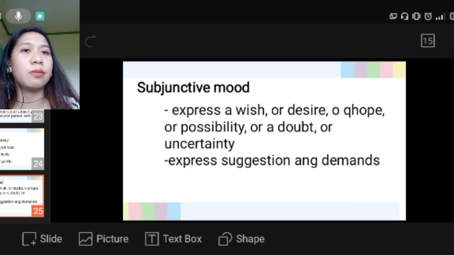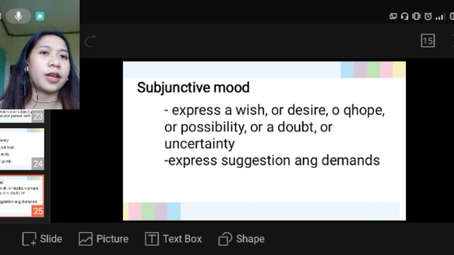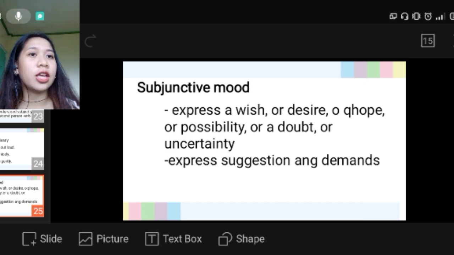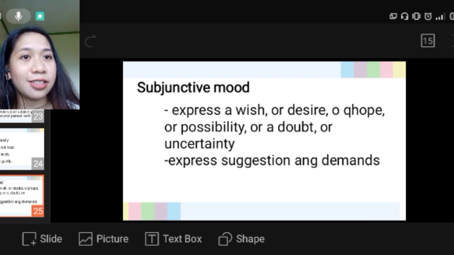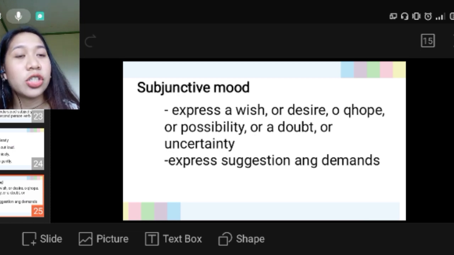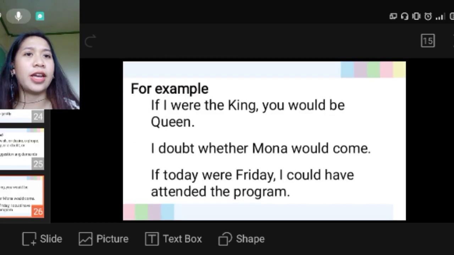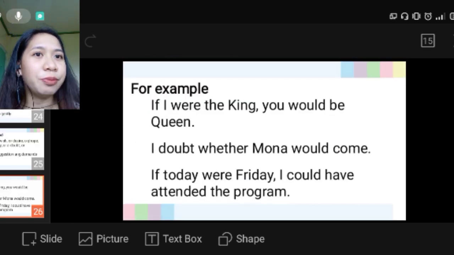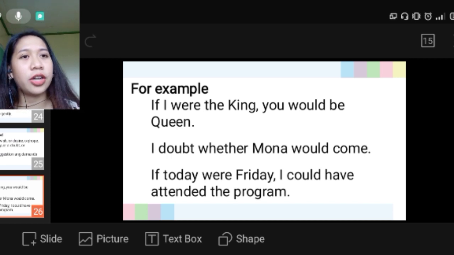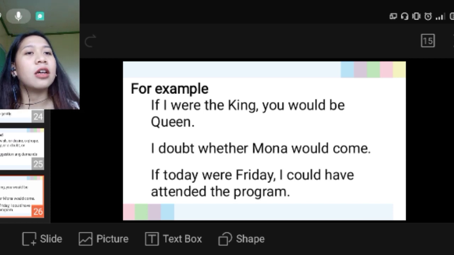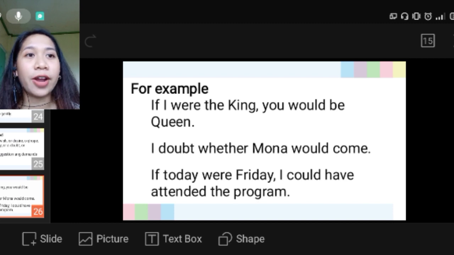So let's move on to subjunctive mood. Subjunctive mood expresses wish, desire, hope, possibility, doubt, or uncertainty. It expresses suggestions and demands. For example, if I were the king, you would be queen. Or, I doubt whether Mona would come. Next one is, if today were Friday, I could have attended the program.